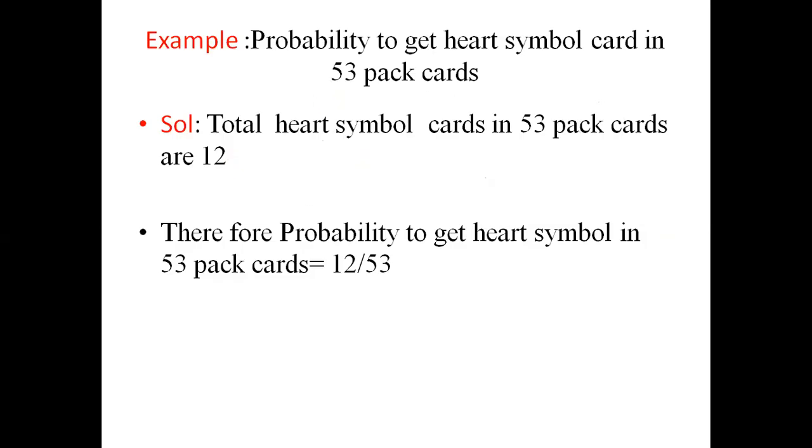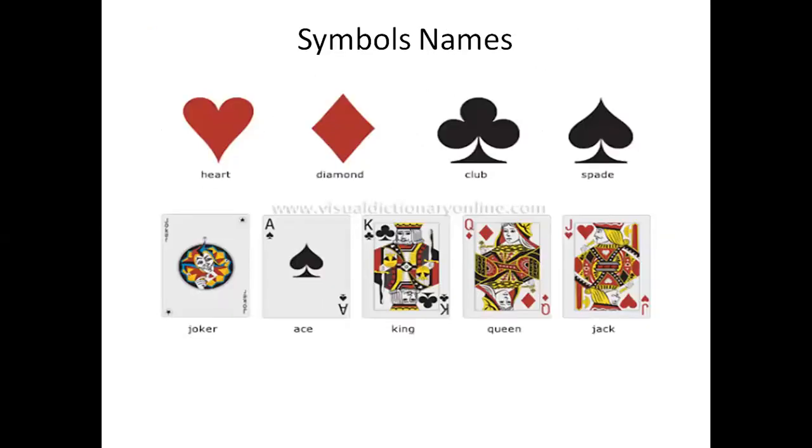Here you can observe the symbols again. What is the probability to get a heart symbol in a pack of 53 cards? The total number of heart cards is 13.